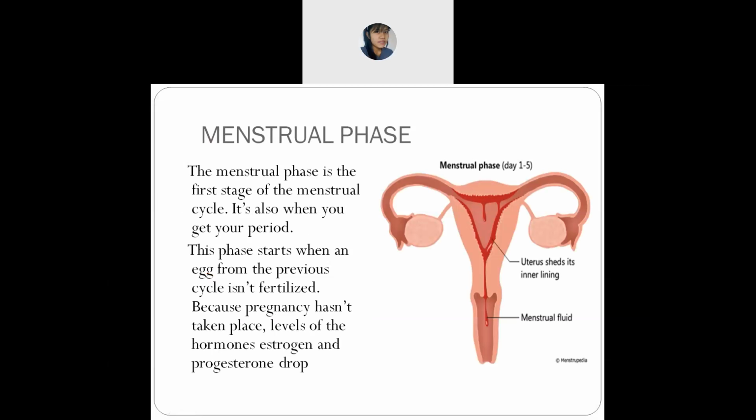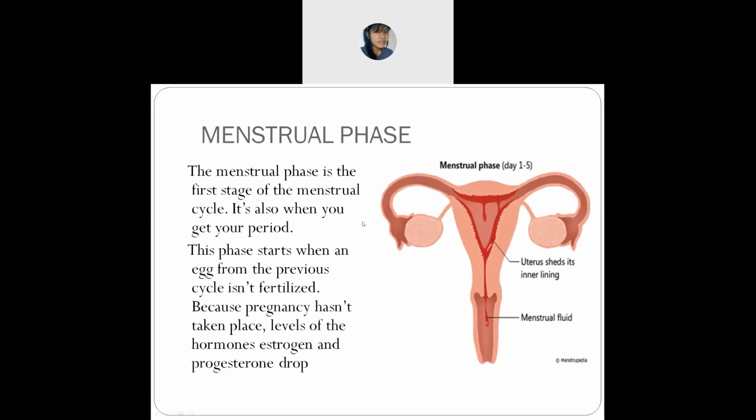Okay, what did you understand from here? So this is the menstrual phase. Menstrual phase is the very first phase in the menstrual cycle.